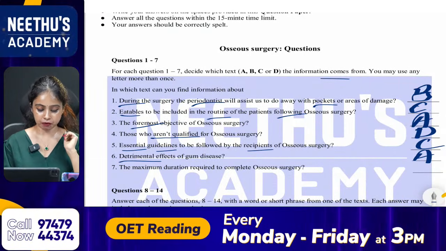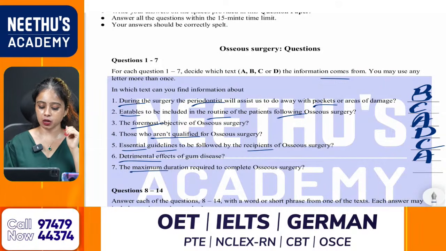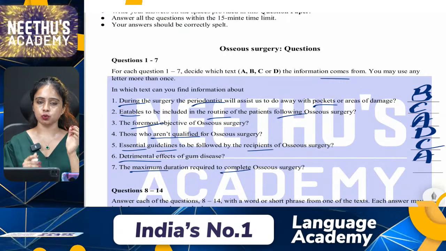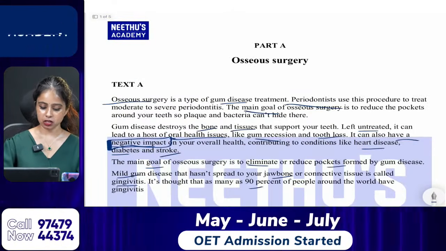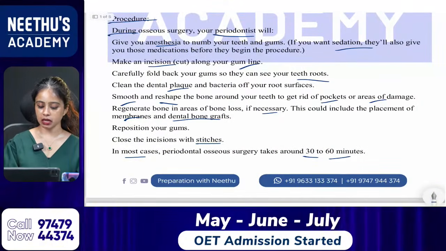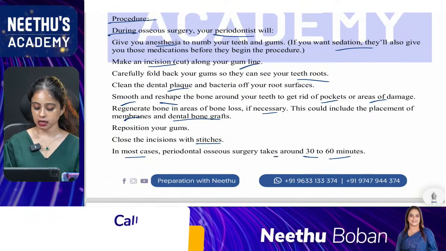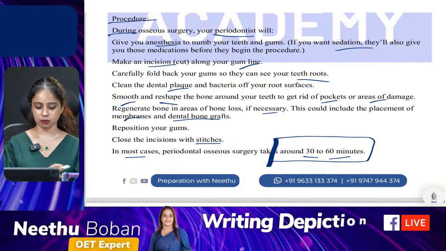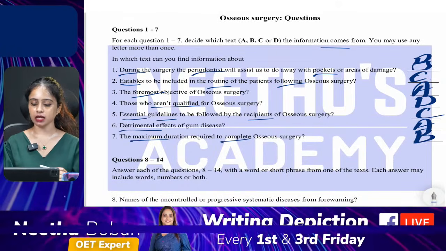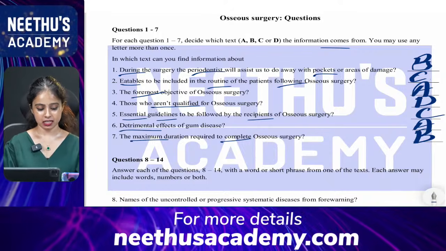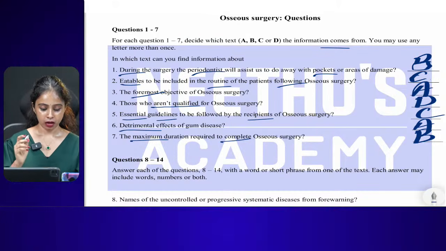And moving to the last question from the set of match the following questions. The minimum duration required to complete OCS surgery. So, what is the duration? The duration is mentioned in the procedure, right? So, that is from text B, the last line. In majority of the cases, periodontal OCS surgery takes around 30 to 60 minutes, and that is from text B. So, these are the answers. Great. 7 out of 7. Very good. B and Kavita, excellent. Okay.